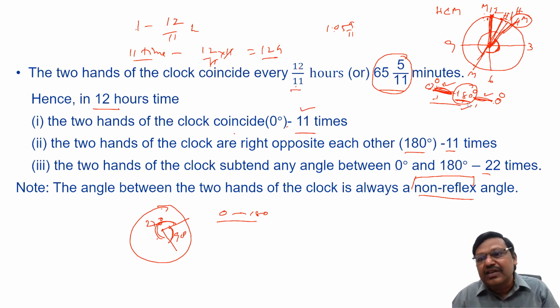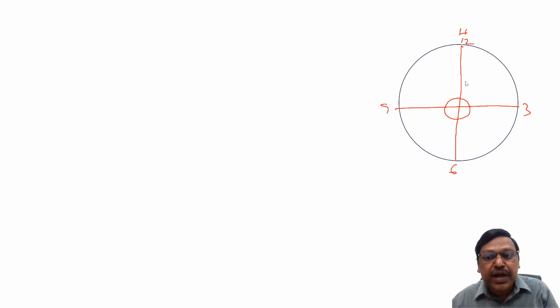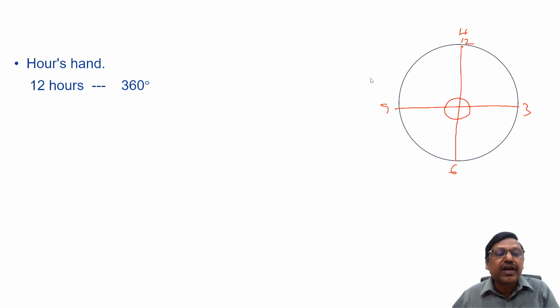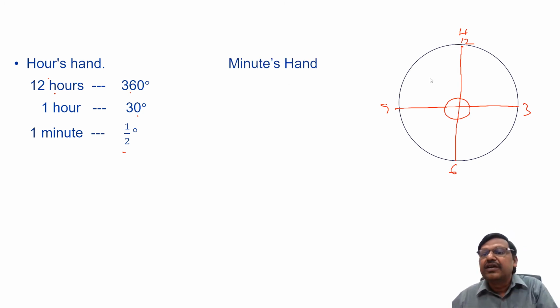Now, continuing with this, we'll try to calculate how many degrees each hand is moving per minute. As we discussed just now, the hour's hand is moving slow, the minute's hand is moving fast. If you consider the hour's hand, from 12 to come back to 12, passing 3, 6, 9, it will take 12 hours to complete one round, which means it moves 360 degrees. In 12 hours, or in 1 hour, 360 by 12, 30 degrees it moves, or in 1 minute it moves half a degree.